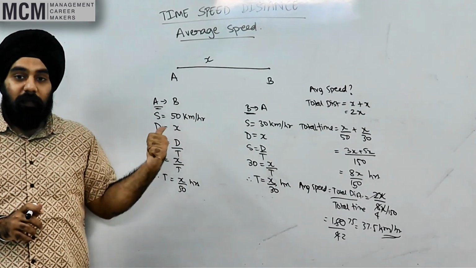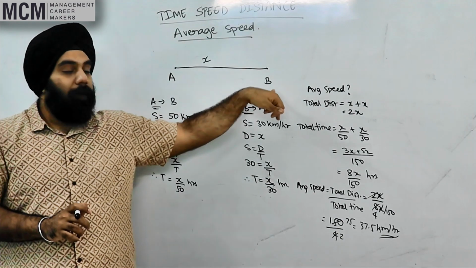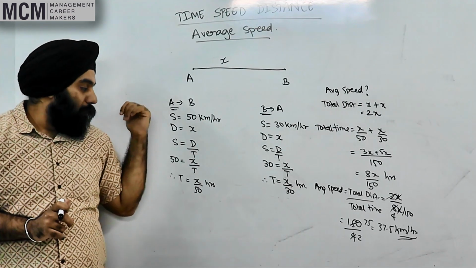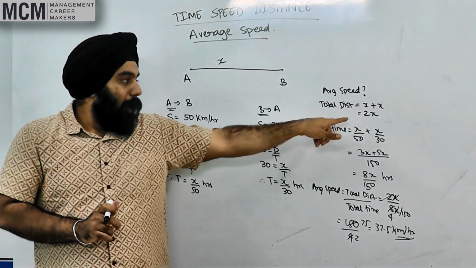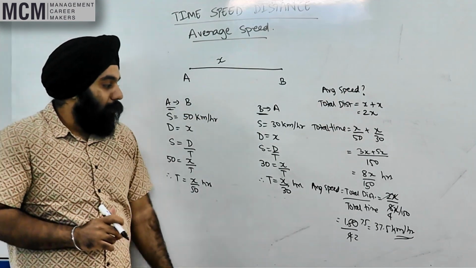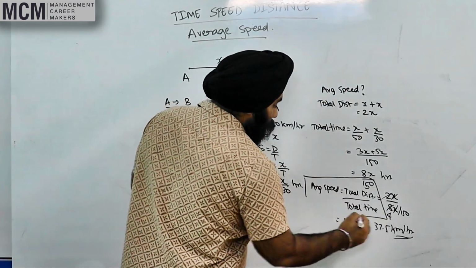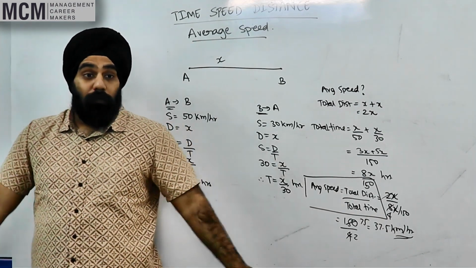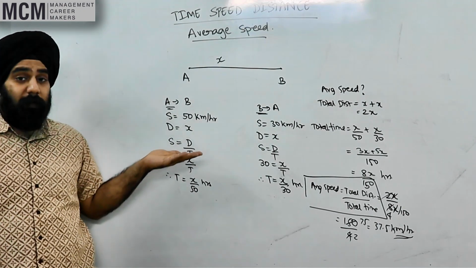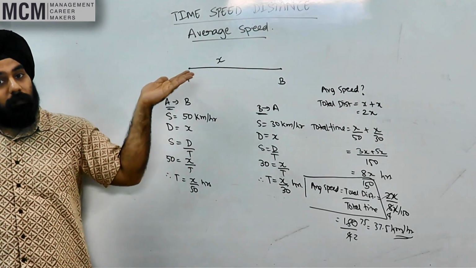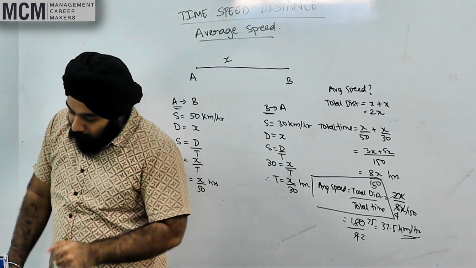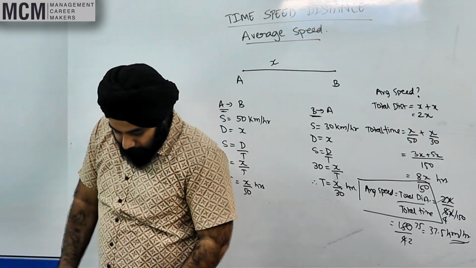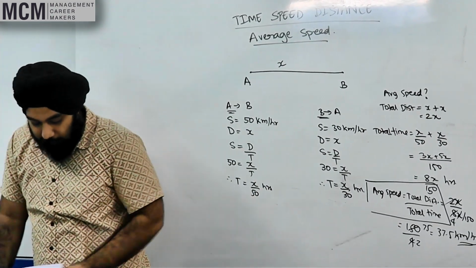The process again was the same. We found the time taken to go from A to B. We found the time taken for it to go from B to A. Then we found the total time and we found the total distance. Again, average speed was what? Total distance upon total time taken. Right? Okay? Please, you don't need to use any formula apart from basic speed is equal to distance upon time. Understand the concept over here. Okay, once you're done with this, I'm sure you can do at least questions 1 to 30 from page 130 to 132 from your book.